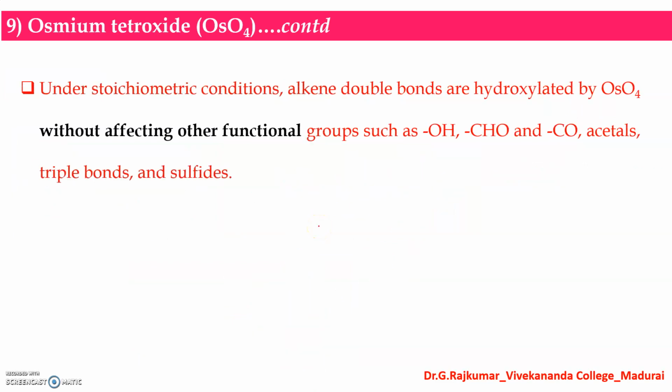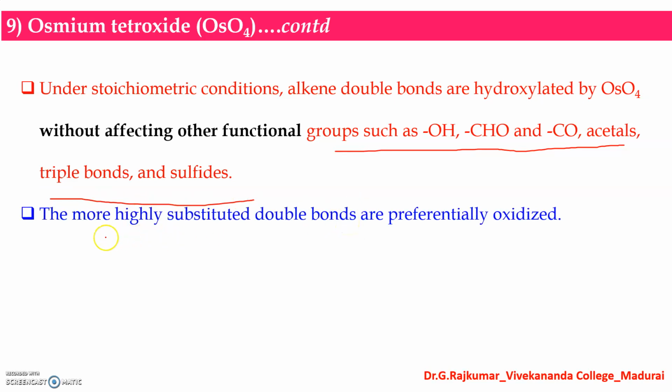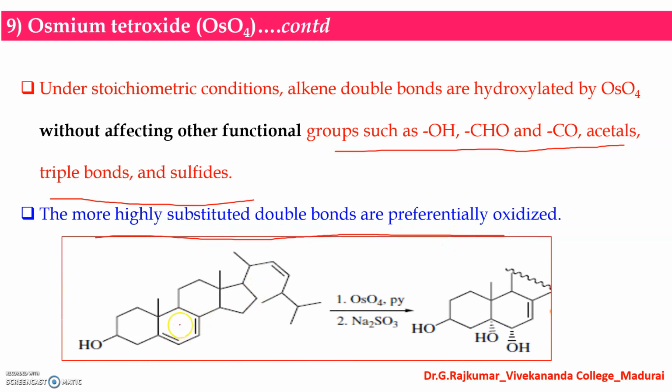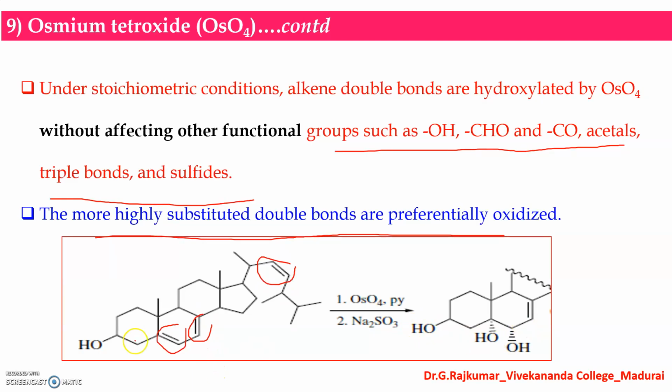Under stoichiometric conditions, alkene double bonds are hydroxylated without affecting other functional groups like hydroxyl group, aldehyde, ketone, acetals, or even triple bonds and sulfates. So it will not affect the other functional groups, and the more highly substituted double bonds are preferentially oxidized. Look at this. There are 3 double bonds, but only this carbon-carbon double bond is hydroxylated.